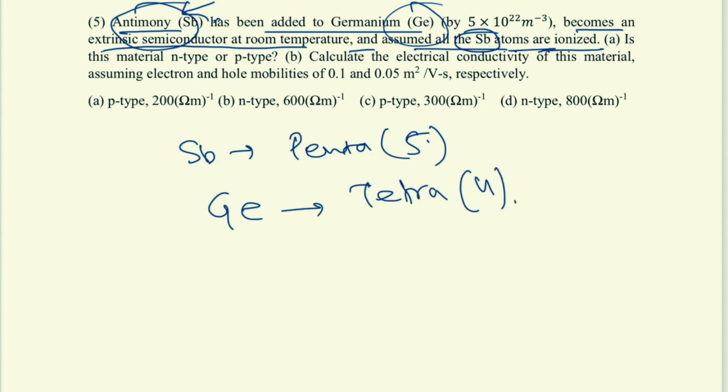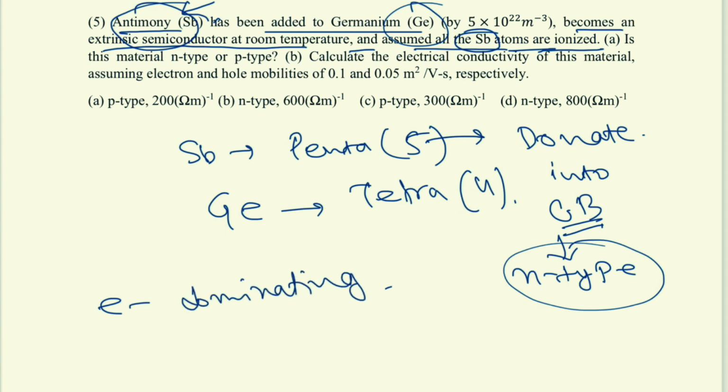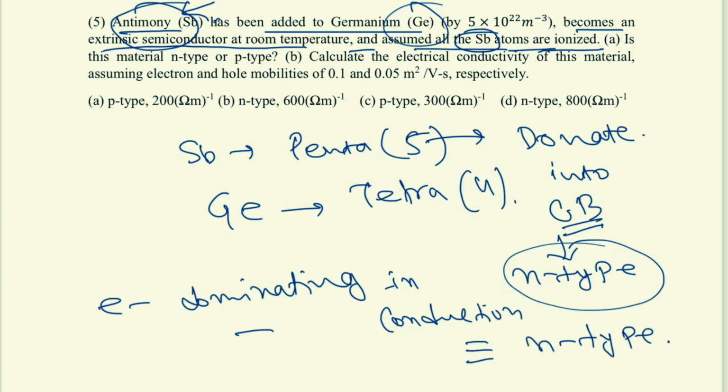So this 1 electron will be loosely bound and that will be donated into the conduction band, giving rise to n-type behavior. If the electron is dominating in conduction, that is called an n-type semiconductor.